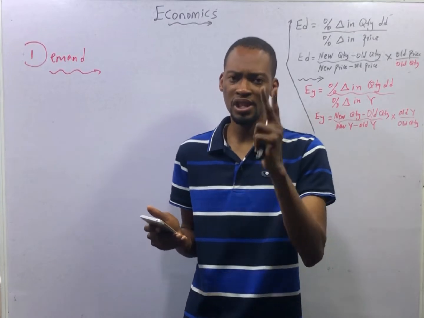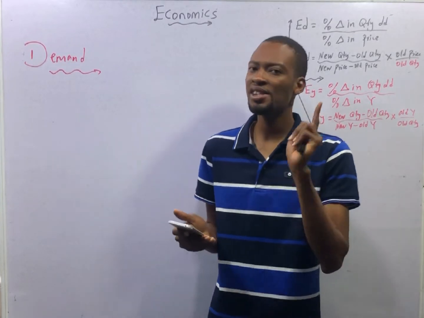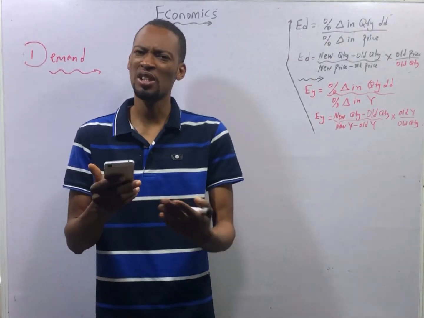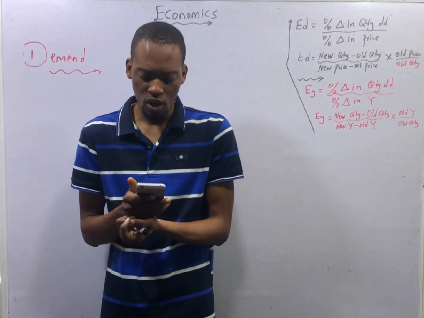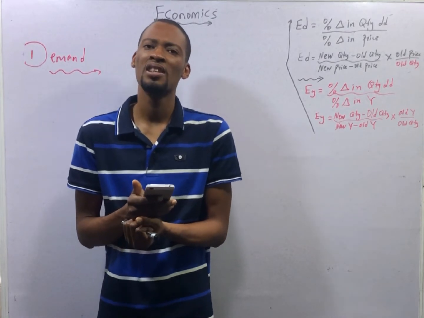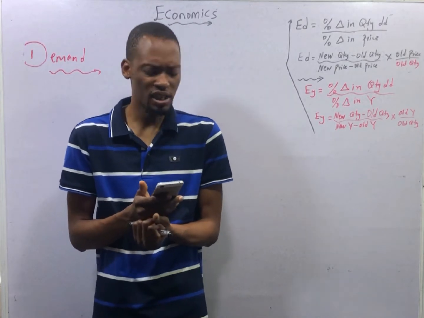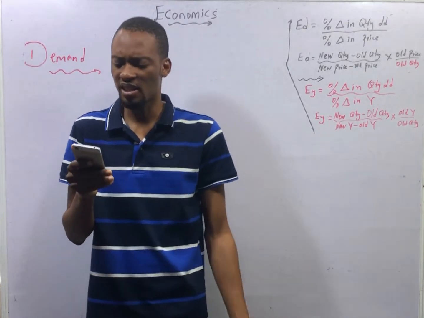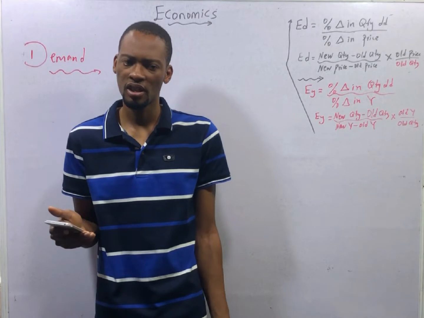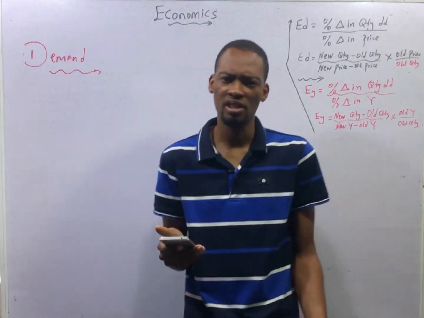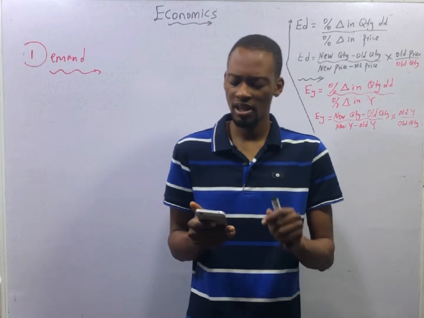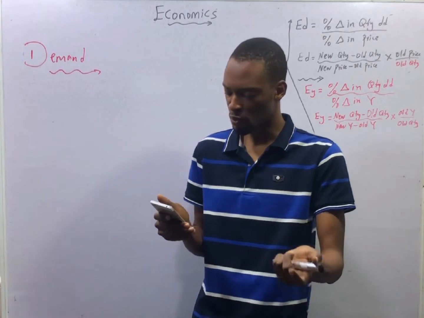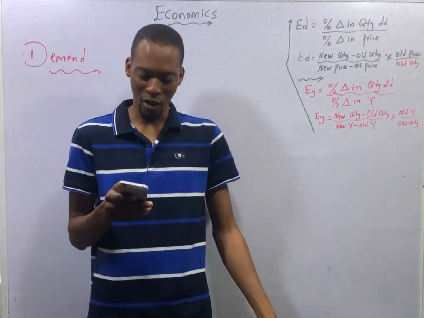Change in demand is in two types: increase in demand and decrease in demand. Once you don't hear quantity, it means they are talking about change in demand. So, option B and option D talk about change in demand. And since price is being talked about, option B and D are out of it. Now, in a real sense, what will happen when price increases? As price increases, there will be a decrease in quantity demanded. So, option C, a decrease in quantity demanded, results from an increase in price of commodity. C is the correct option.